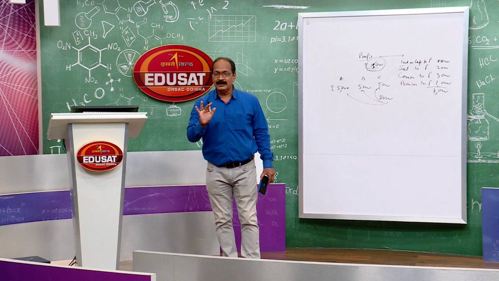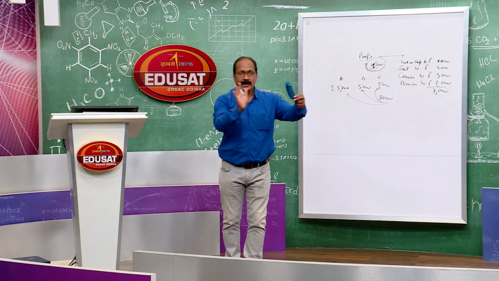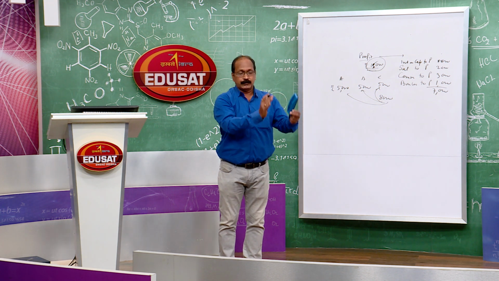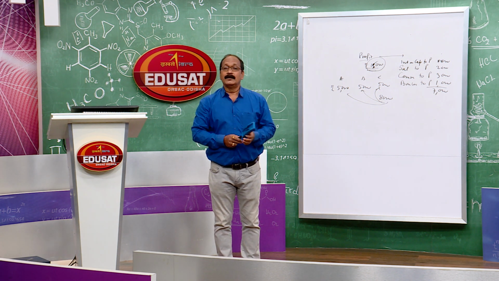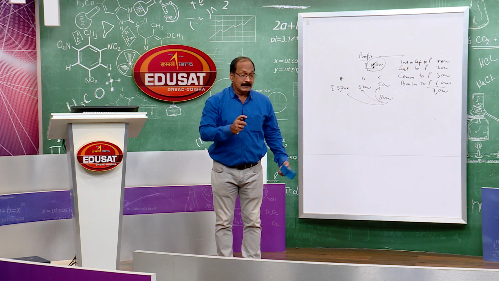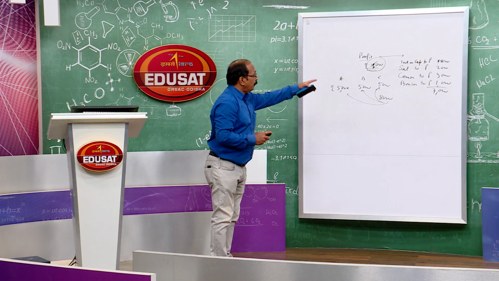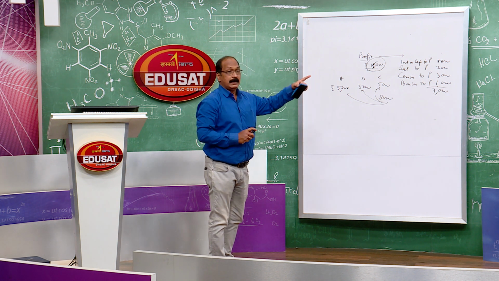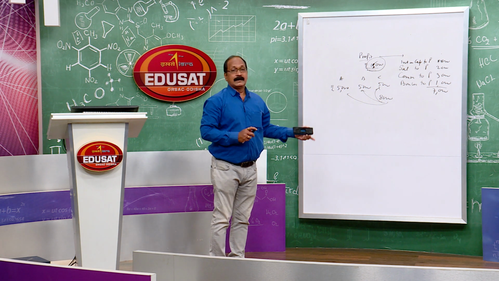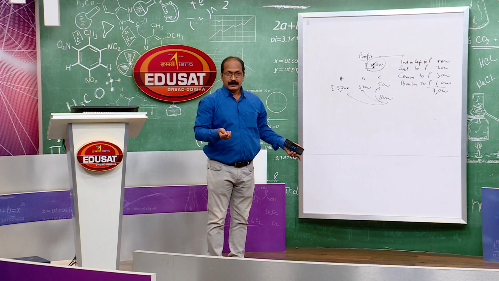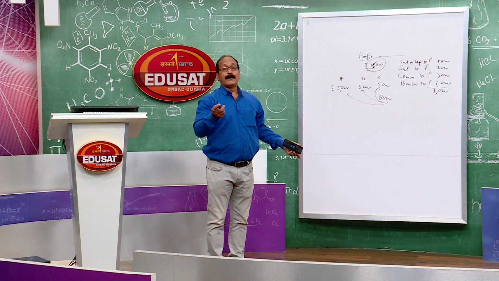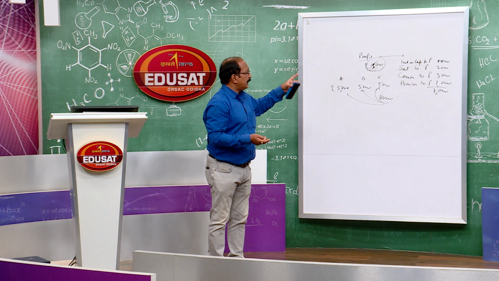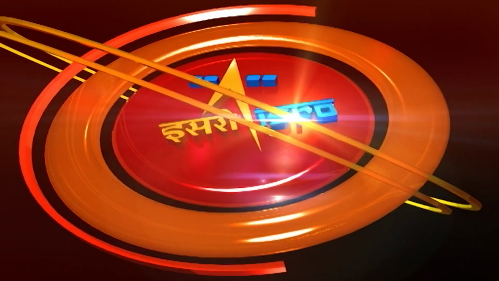Am I clear, my students? There are two alternatives. One is the whole profit figure is to be distributed among the partners at the agreed ratio. Another way is to distribute under different heads: interest on capital, salary, commission, bonus, etcetera. Then we will discuss afterwards how the various items, interest on capital, salary, commission are to be taken care of.